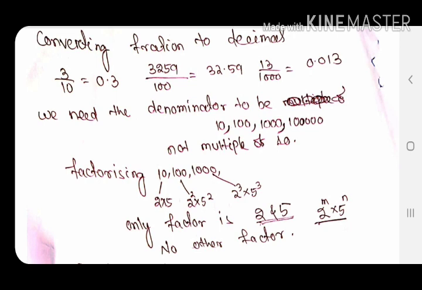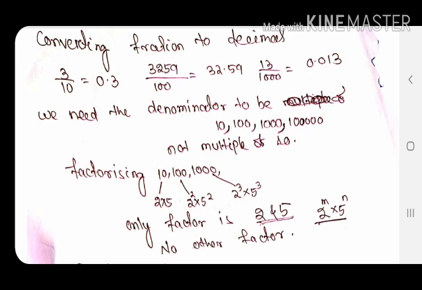So there may be a difference in the exponents of 2 and 5, but there should be 2 to the power something and 5 to the power something. I have written factorizing 10, 100, 1000: that may be 2 into 5, 2 square into 5 square, and so on, and the only prime factors are 2 and 5. So it is 2 raised to the power m into 5 raised to the power n.